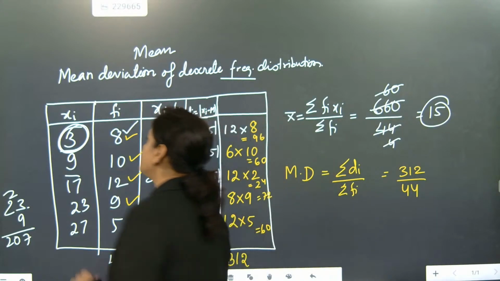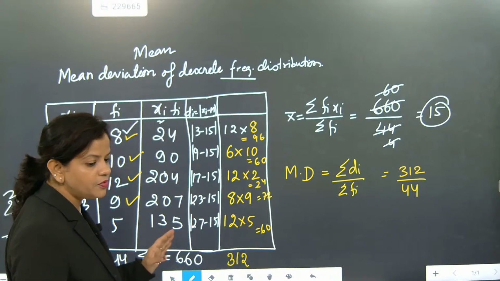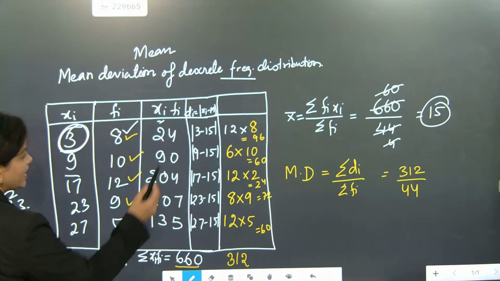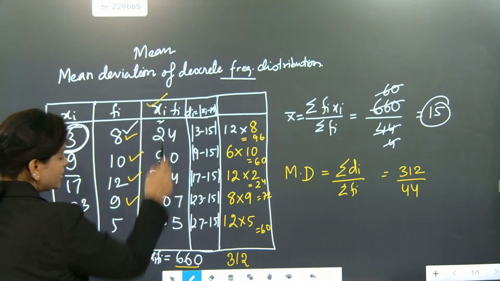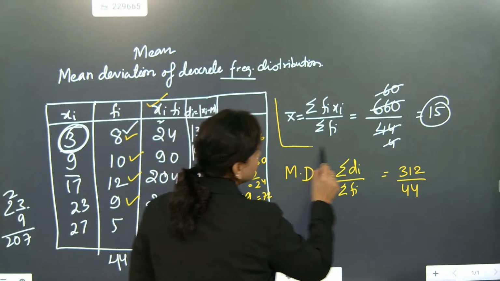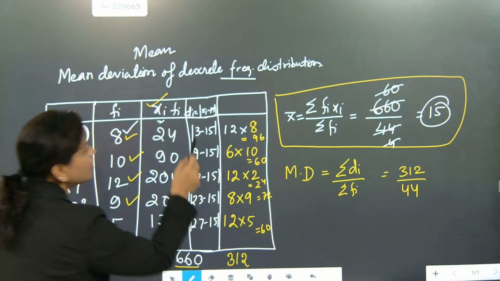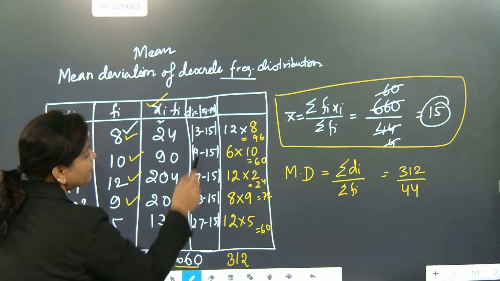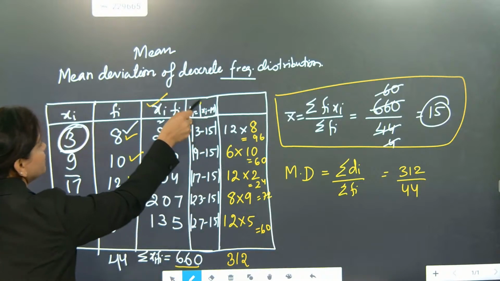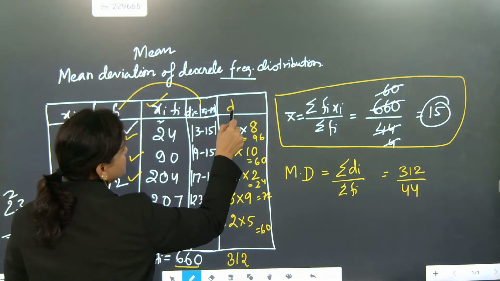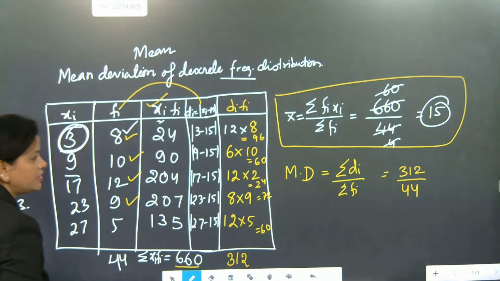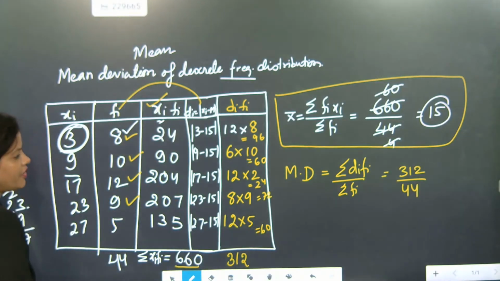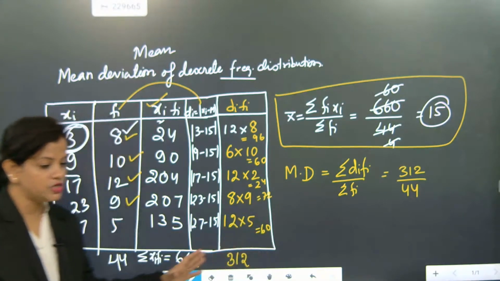So what we have done, madam, first our basic concept was to find the mean. I did not use a very complex method, just directly summation of fi xi. After getting summation of fi xi, our main target was to get the mean. Once we got the mean, we started finding the deviation. After finding deviation, the deviation will multiply with frequency. This will become di fi. Understood? So mean deviation will become summation of di fi by summation of fi. So this is exactly the procedure for finding.